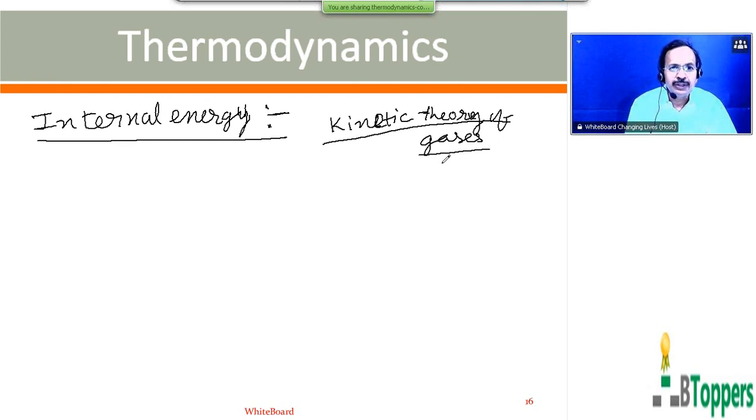That means the molecules of a gas do not possess any potential energy due to attraction. Whereas there exists attraction between the molecules of a liquid, and also between the molecules of a solid.